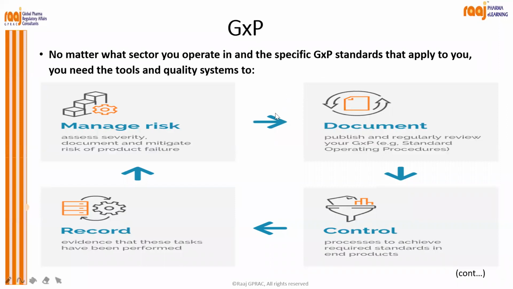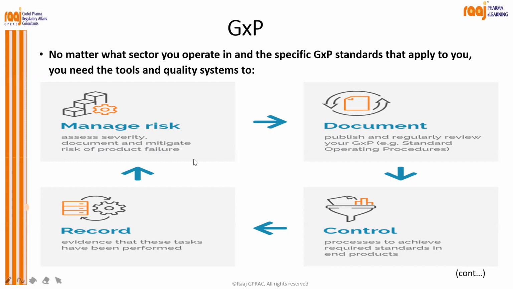So the auditor will always love to see how the risk-based approach you are following in your system, how you are managing the risk. The risk is involved in your process, in your manufacturing process, in your purchase process, then your HR training. So wherever you find all the processes defined in your system, you have to evaluate the risk. You have to identify the risk, evaluate, mitigate, and control the risk. So the risk management plan is most important when we talk about the GXP standards.